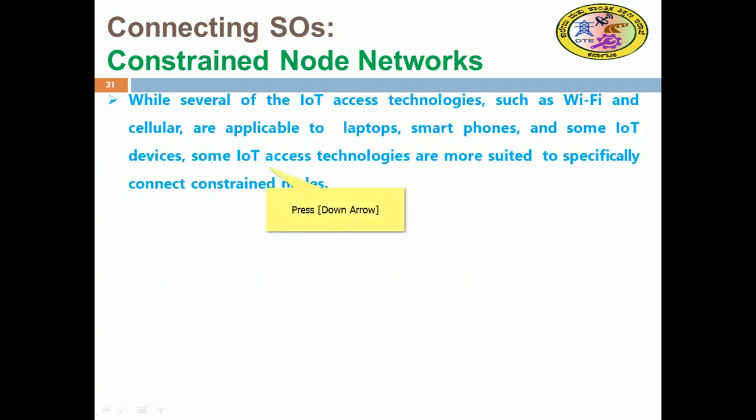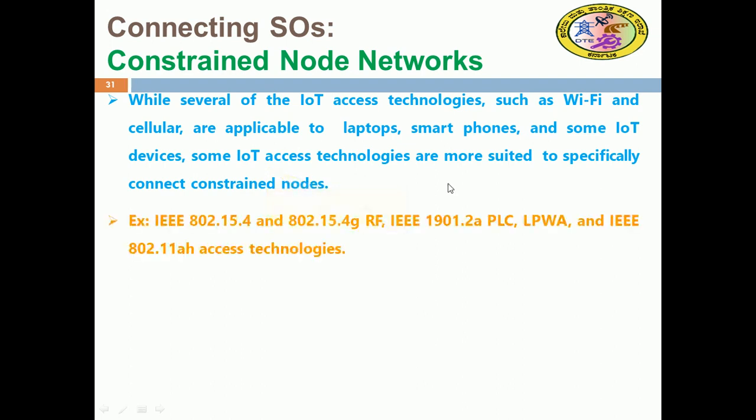While several IoT access technologies, basically Wi-Fi and cellular, are dominant, especially in smartphones and laptop devices, smart access technologies are more suited to connecting the constrained nodes. That is, IEEE 802.15.4, 802.15.4g radio frequency, and on the wired side IEEE 1901.2 power line communication.